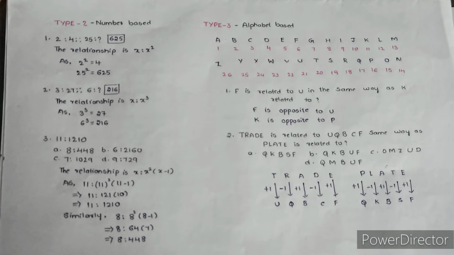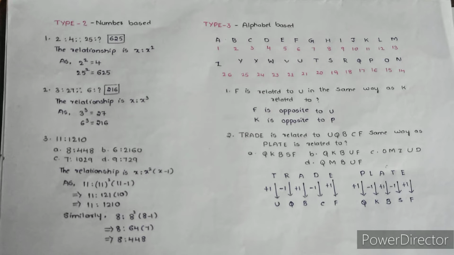Here the first option is 8 is to 448. Let's check this option first. If this option has the same relationship, then this will be our answer. So 8 is to 448. First let us find x square into x minus 1. x square is nothing but 8 square, and 8 minus 1 is nothing but 7. So 8 square is 64 and 8 minus 1 is 7. So 64 into 7 is equal to 448. This option satisfies the above relationship, so the answer will be option A.